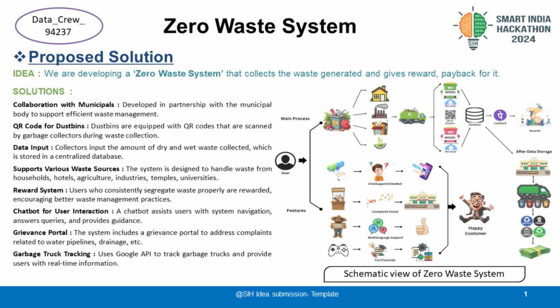To ensure effective waste management, users are required to segregate their waste into dry and wet categories prior to disposal. The QR code on the dustbin identifies the user and records the type and the quantity of waste deposited. This segregation facilitates accurate tracking and processing of waste.